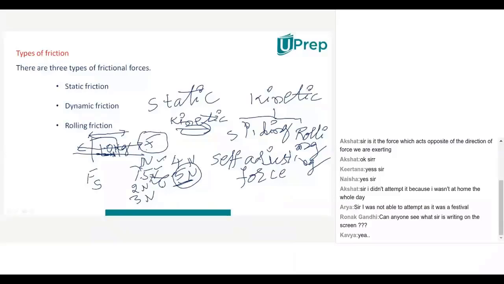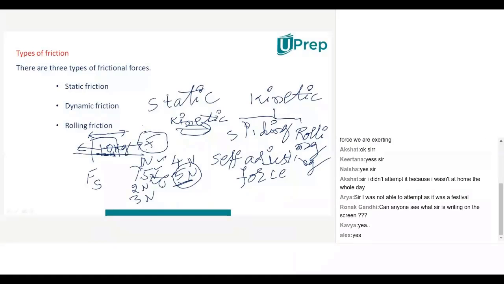Yes, sir, it is. Kavya, Kirtana, Naisha, I think Kavya, it is. I think Naisha, it is self-adjusting. Self-adjusting force means what? What did you understand regarding that? So may I?